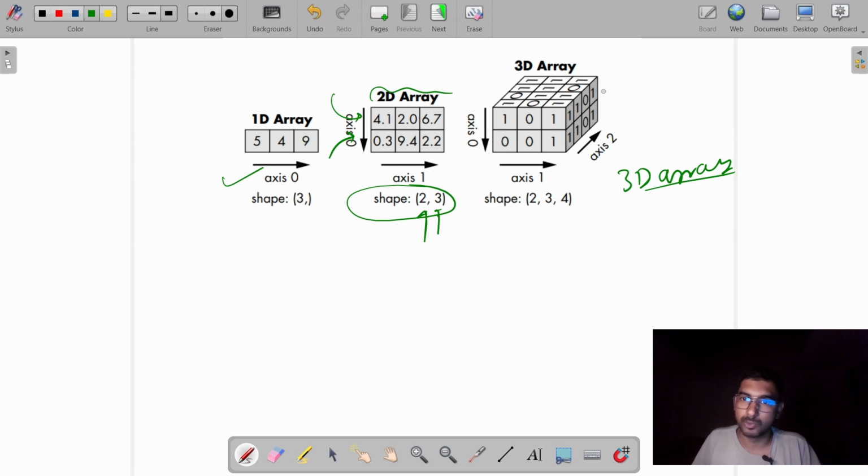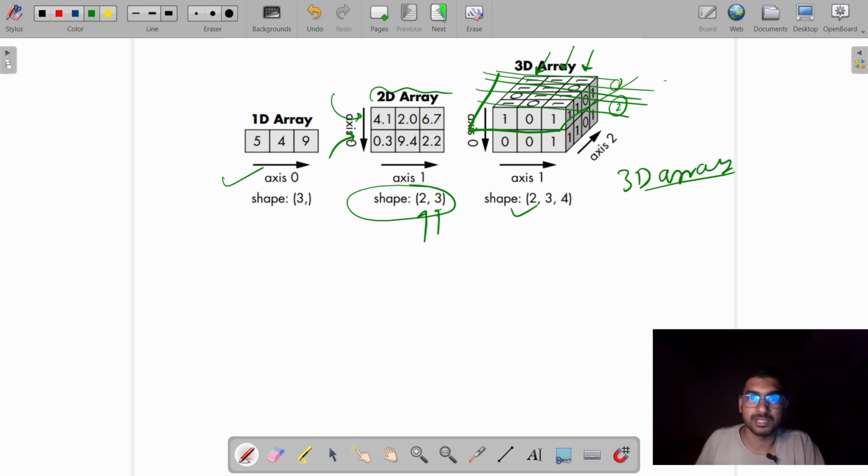We actually have 2 blocks, block 1 and block 2. The 2 blocks contain 3 rows, row 1, row 2, row 3, and 4 columns, column 1, column 2, column 3, and column 4. This is the visualization of this 3D array.